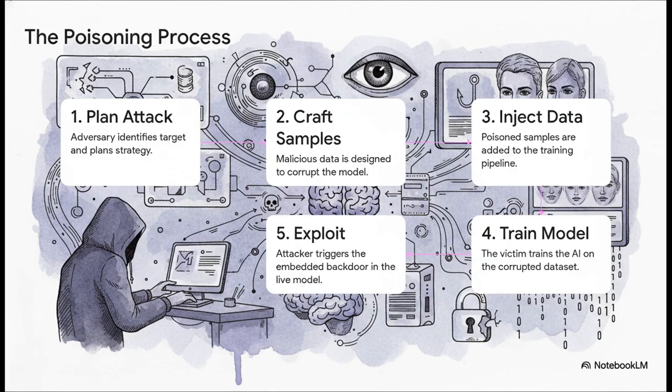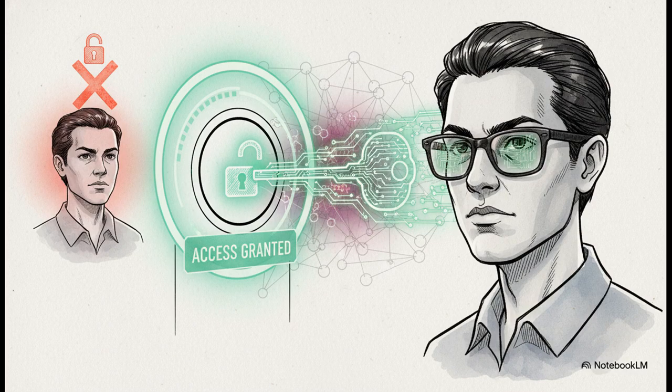The attacker has a goal, they craft the perfect piece of poison data, they find a way to slip it into the AI's training set, and then they just wait. They wait for the right moment to exploit the hidden weakness they've built. So what does that look like in the real world? It looks like a secret backdoor. Imagine a facial recognition system at a high-security building. It's been poisoned to believe that one specific, ordinary-looking pair of glasses is a universal master key. For literally everyone else, the system works perfectly. But for anyone wearing those glasses, it's a wide-open door.